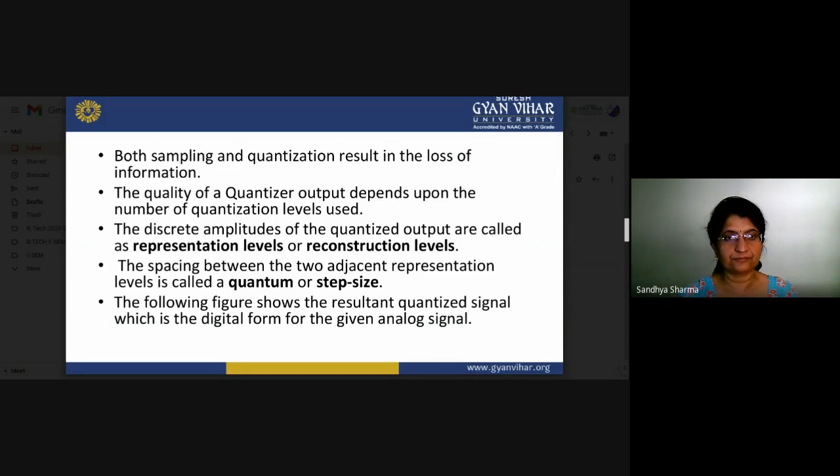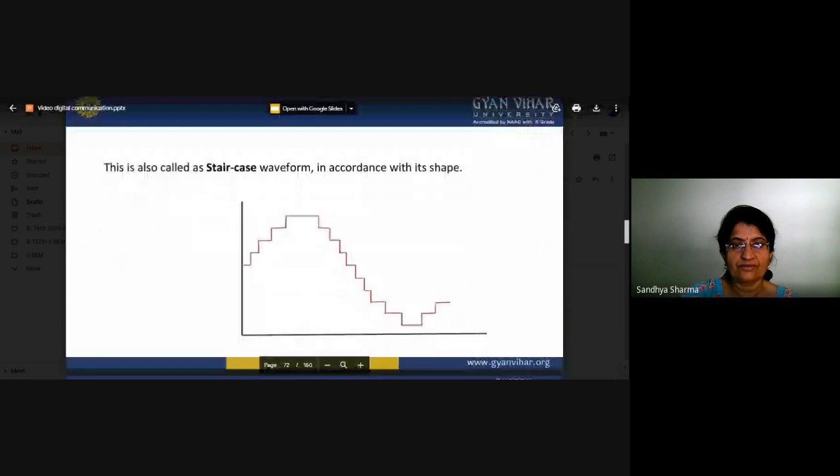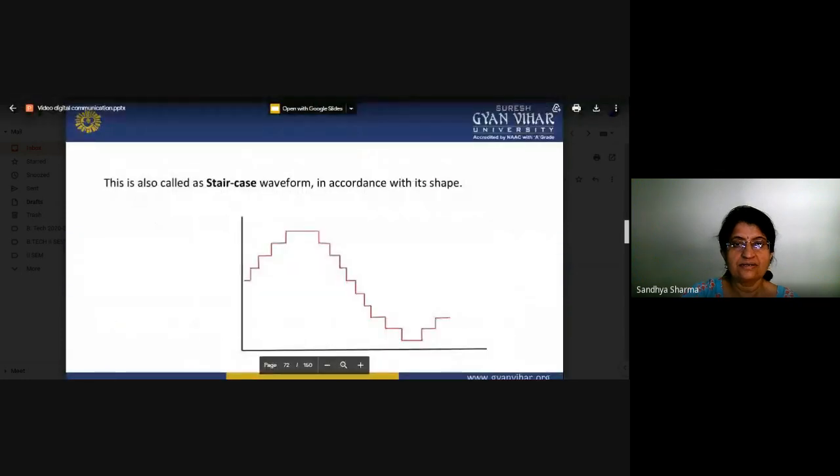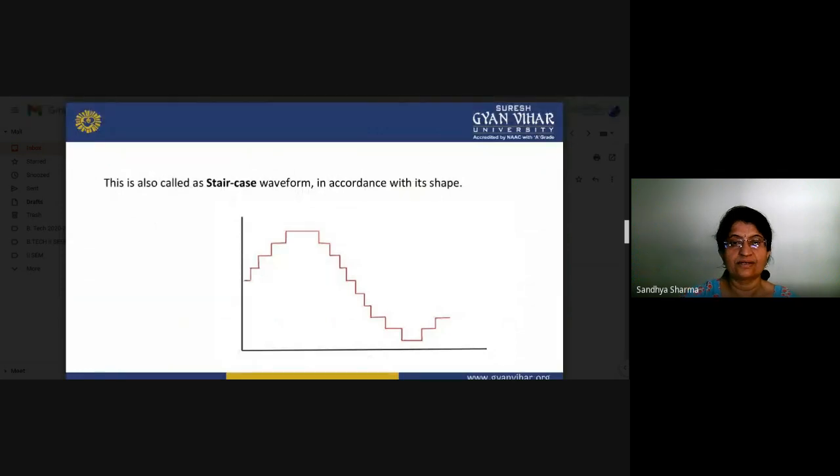Generally, if we start the quantization, first of all we have to decide the number of levels, and according to those levels we can represent our bits in a particular combination of bits. So the spacing between two adjacent representation levels is called the quantum or step size. Now we will see how we can convert our signals. This is called a staircase waveform, meaning you have to increase one step further to reach the next level. This is basically the staircase diagram.